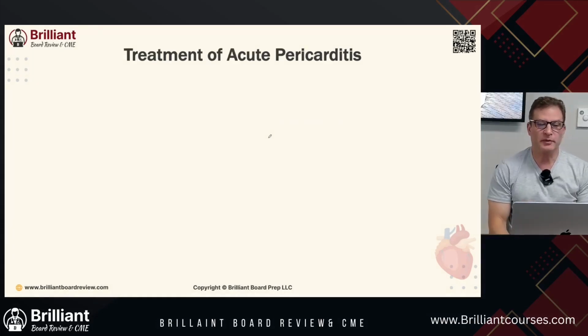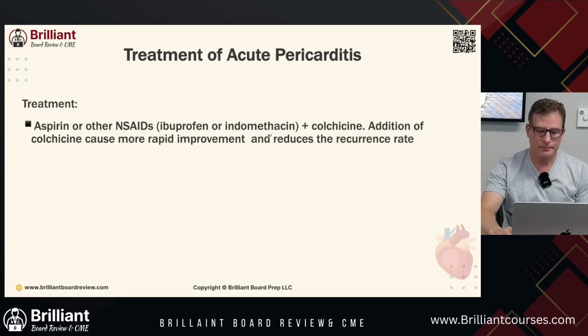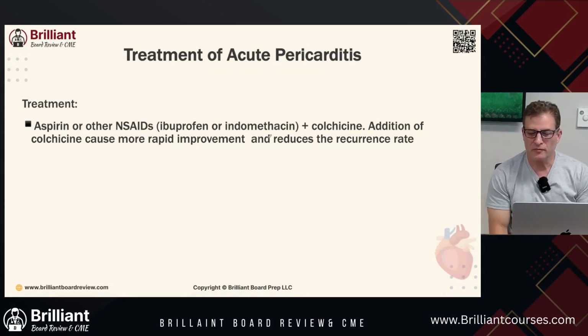All right, let's talk about treatment of acute pericarditis. Treatment: aspirin or other NSAIDs, ibuprofen or indomethacin, plus colchicine. Addition of colchicine causes more rapid improvement and reduces the recurrence rate. Aspirin is preferred in patients who have concomitant ischemic heart disease and pericarditis. But you also have to watch NSAIDs, because they have cardiovascular side effects, including increased risk of vascular events such as myocardial infarction and stroke. Remember, NSAIDs can cause heart failure and hypotension. You also can have renal adverse events, including acute kidney injury, sodium and fluid retention.